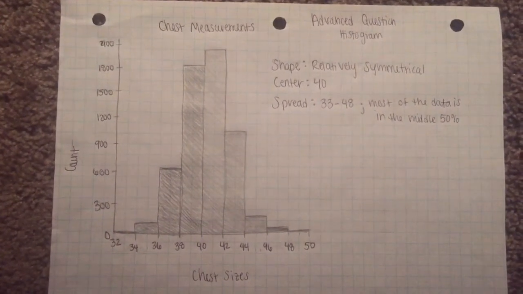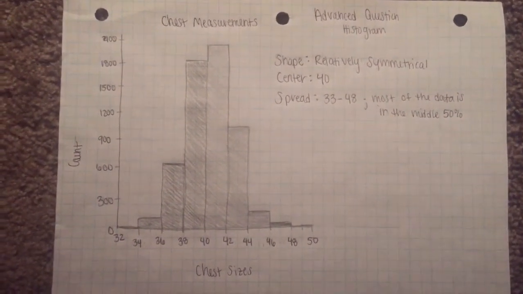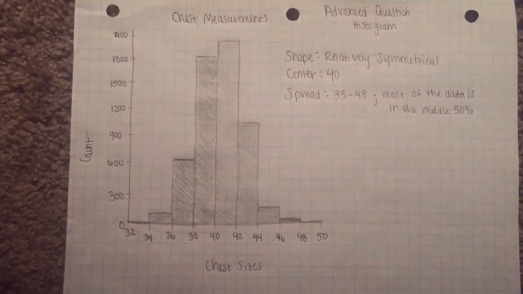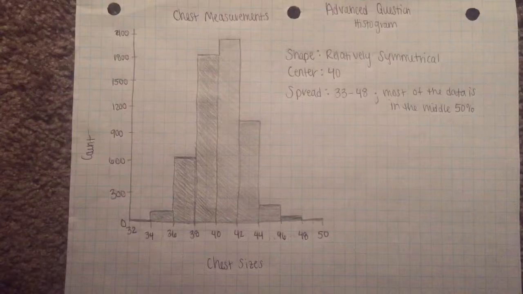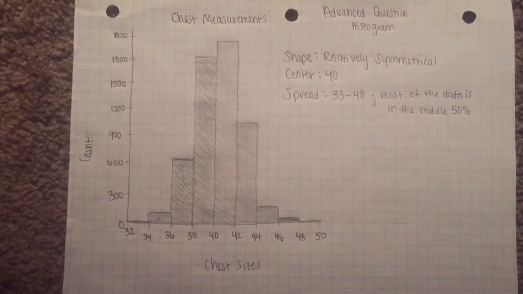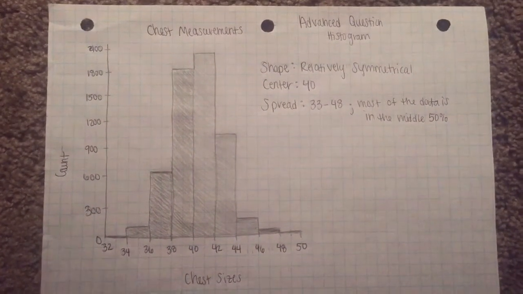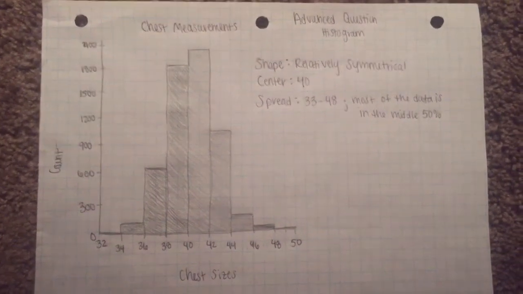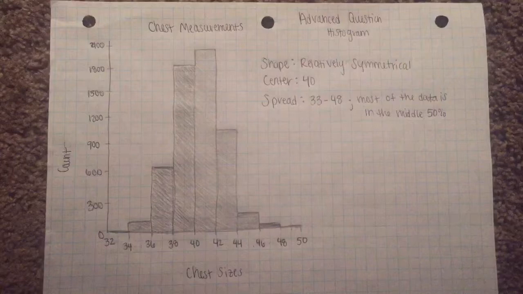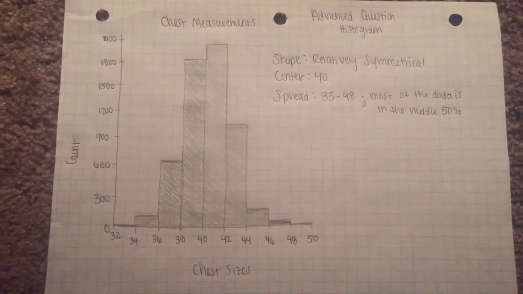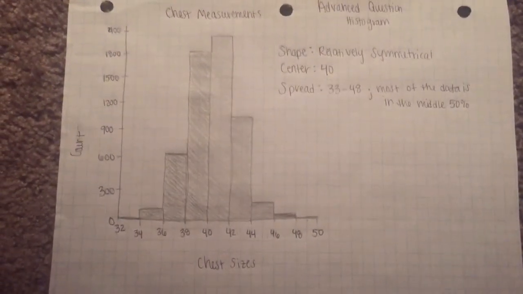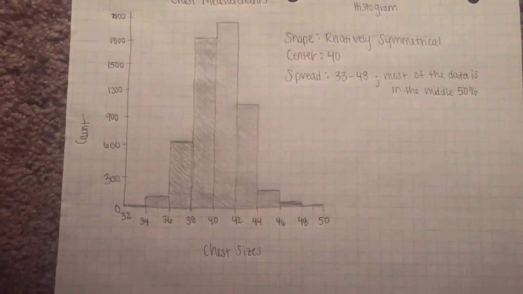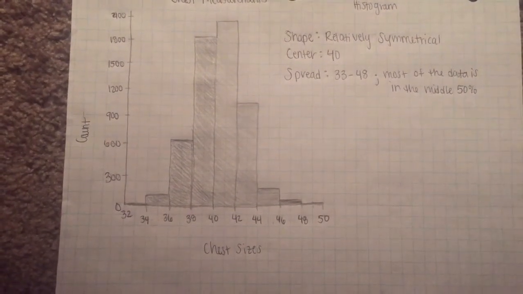After creating your graph, you look at the shape. The shape is relatively symmetrical because it is approximately even on the first 50% and the second 50%, making it look even on both sides. The center of this histogram falls right down the middle, making it approximately 40 inches for this graph. The spread of this data ranges from 33 to 48, due to about half of the data in the upper 50% and half of the data in the lower 50%, making the spread even.